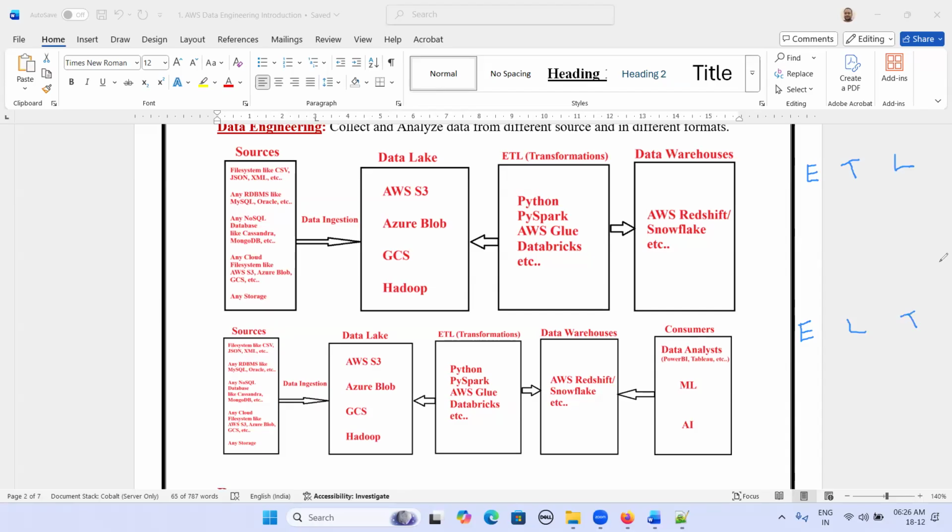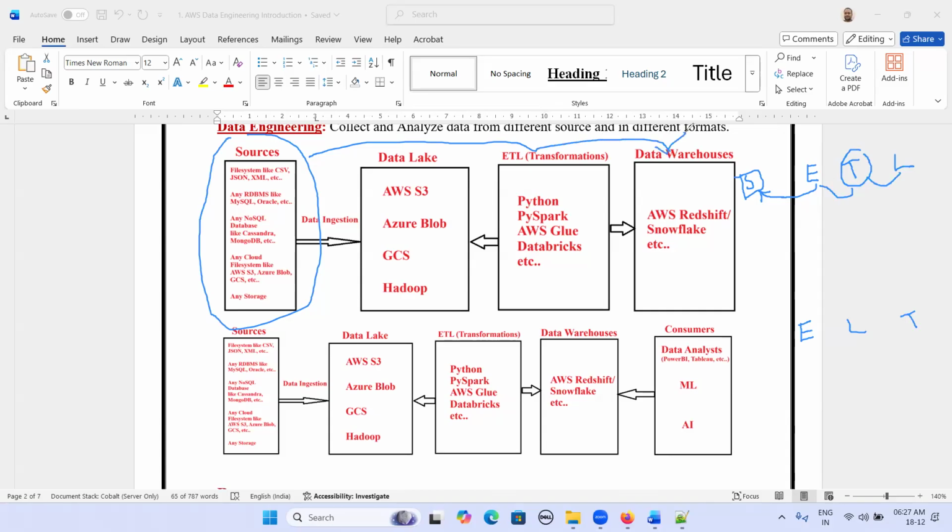In ETL, we connect to sources. We extract the data. We don't use a data lake. We perform transformation on the extracted data. Then we load the data directly into the data warehouse.